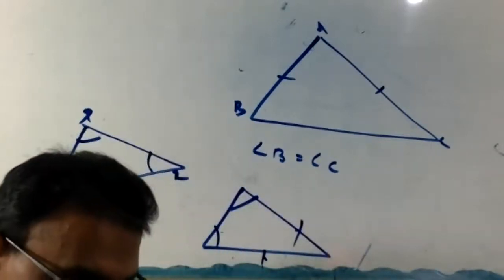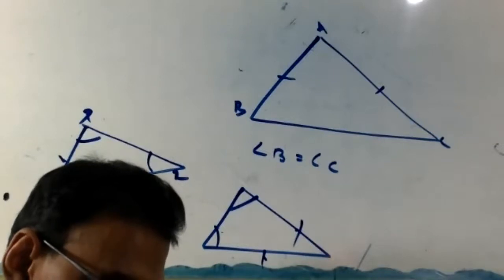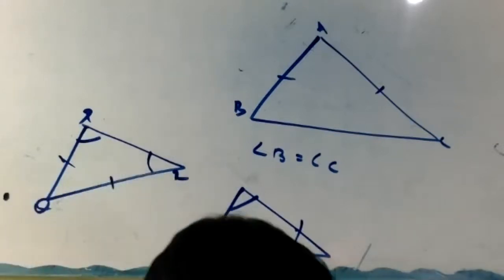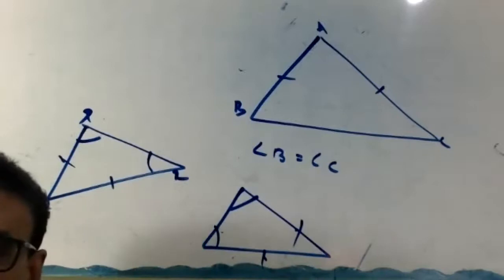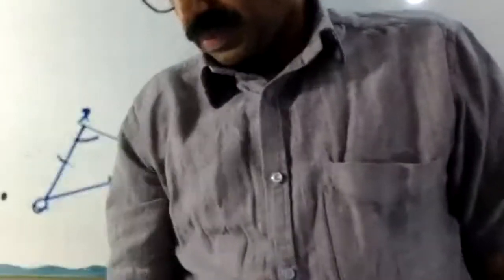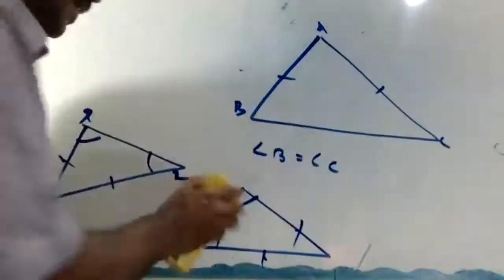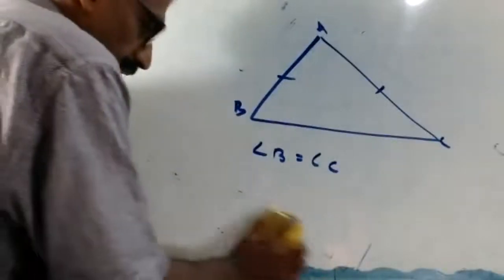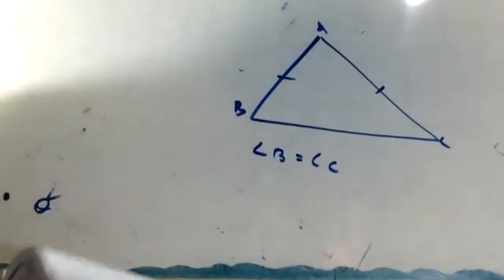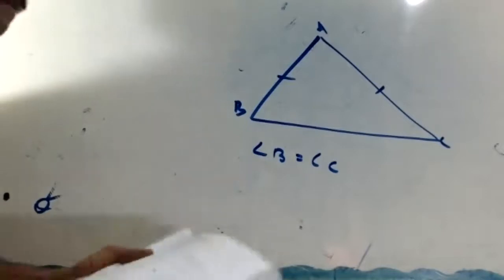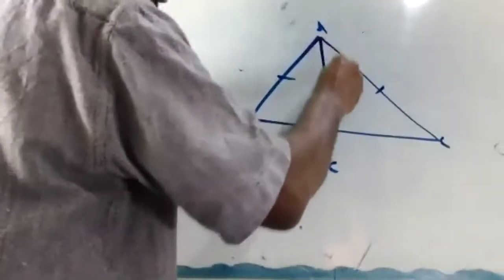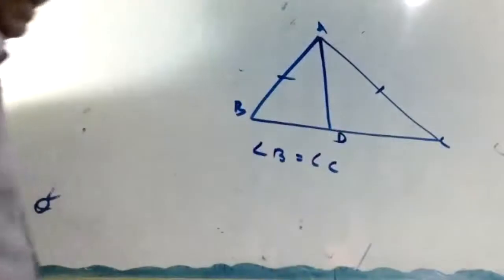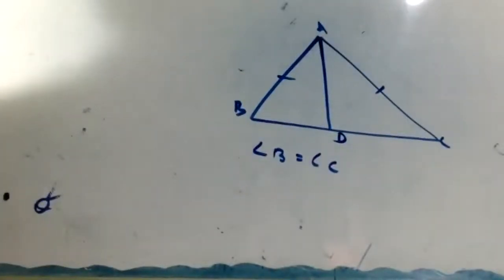Clear now? Okay, now look. We are going to show this with a construction. Construction: draw AD, the bisector of angle A. I'll give the note, don't write anything.